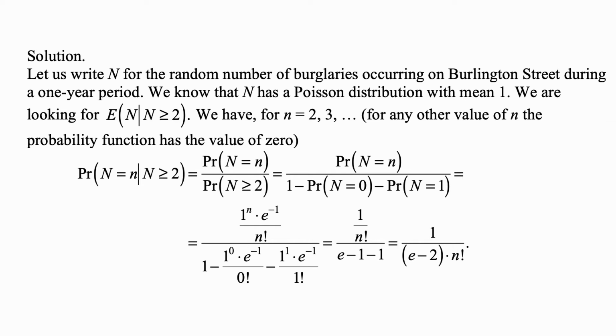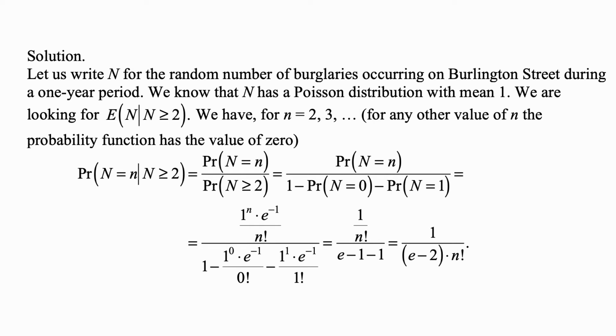That's the probability that n is equal to lowercase n, divided by 1 minus the probability that n is 0, minus the probability that n is 1. Because the probability that n is greater than or equal to 2 is equal to 1 minus the probability that n is less than 2. And less than 2 for this discrete random variable means 0 or 1.